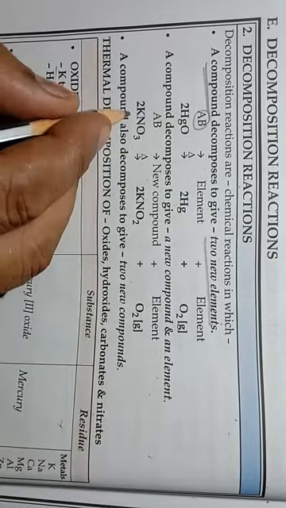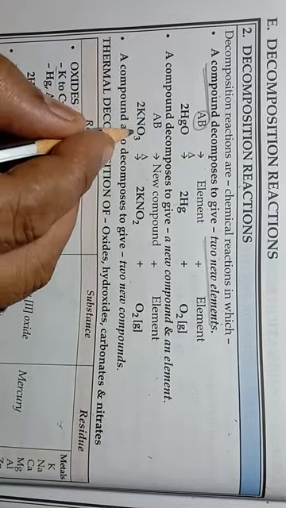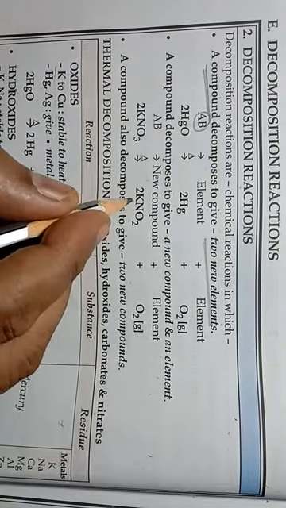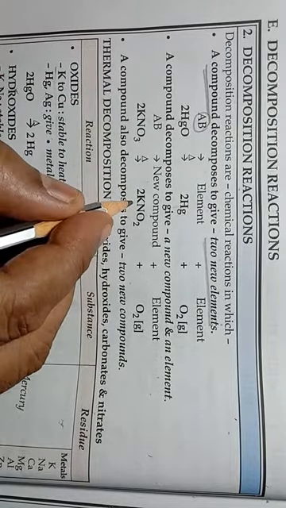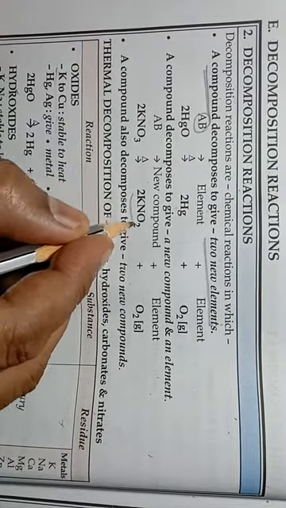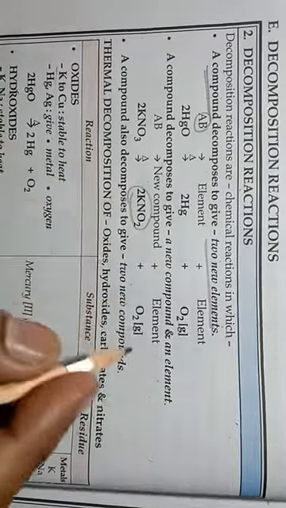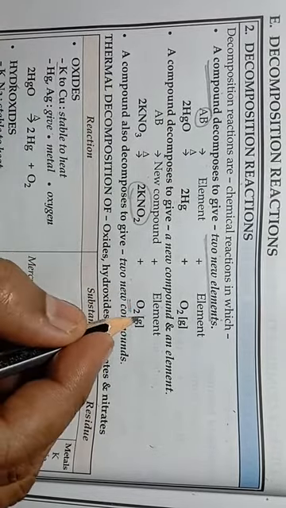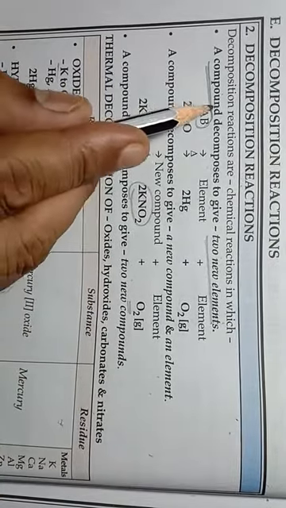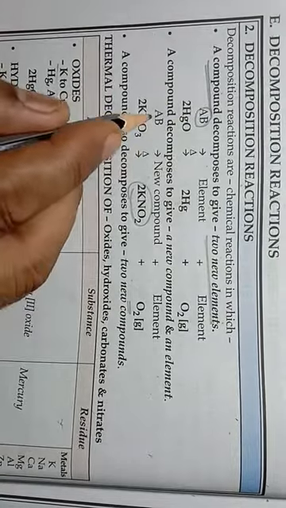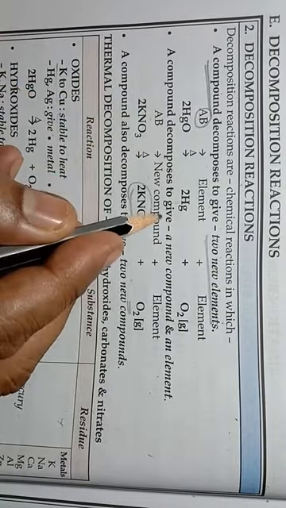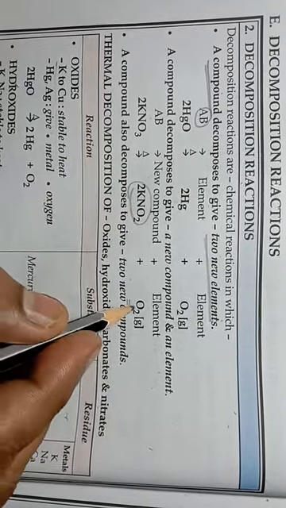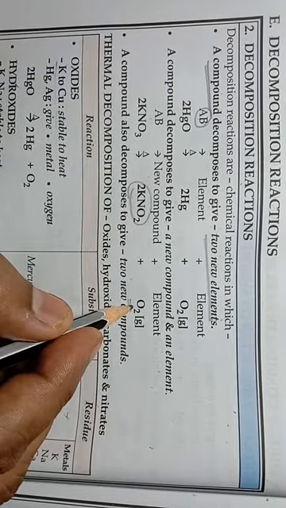For example, if potassium nitrate, KNO3, is heated, it is converted into potassium nitrite, which is a compound, and oxygen, which is an element. So a compound can form a new compound with an element.